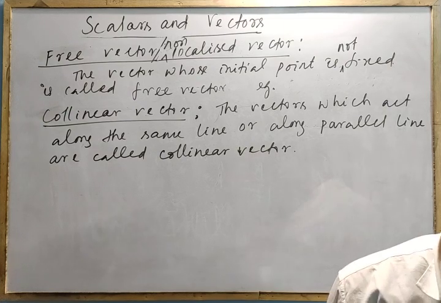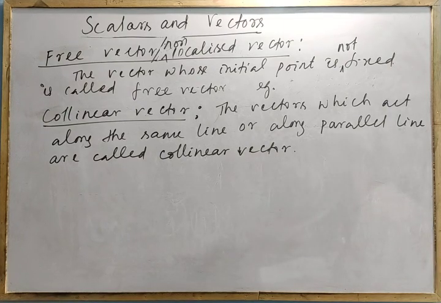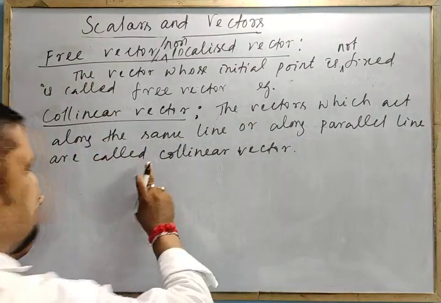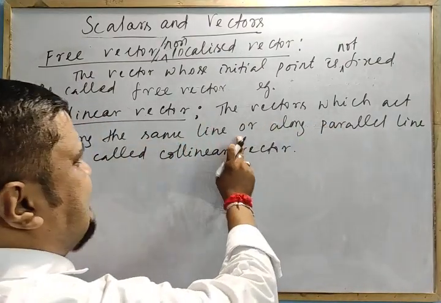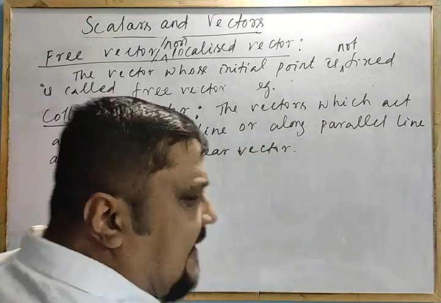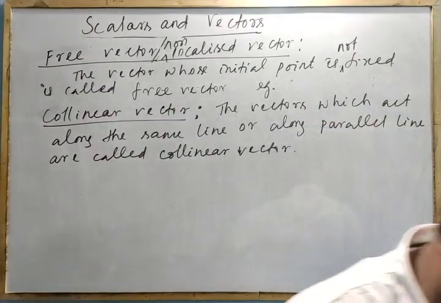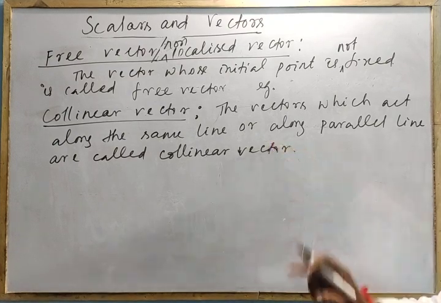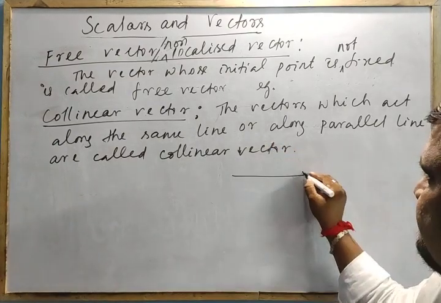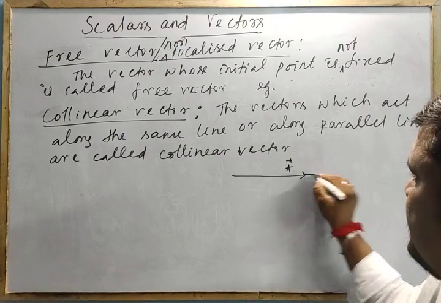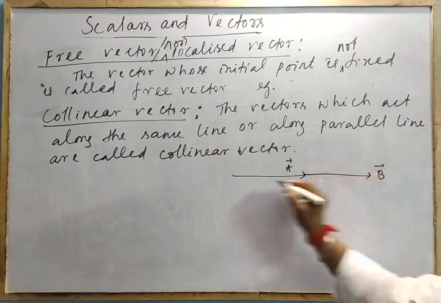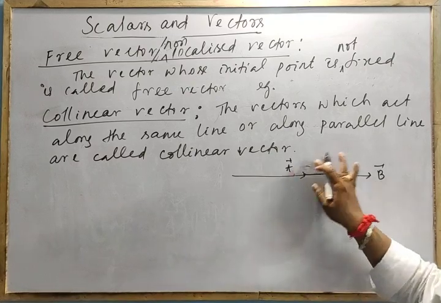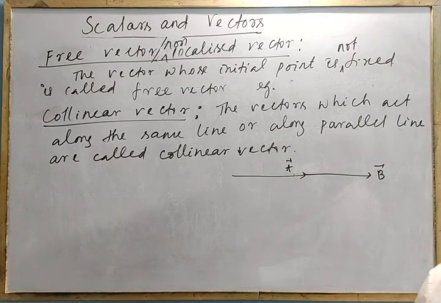What is the angle between the two collinear vectors? Collinear means the vectors which act along the same line or along parallel lines. If they are parallel, you already know they have the same direction. They are in the common line. Vector A, vector B, same line. What is the angle between them? This is the angle part. We will discuss that part later.